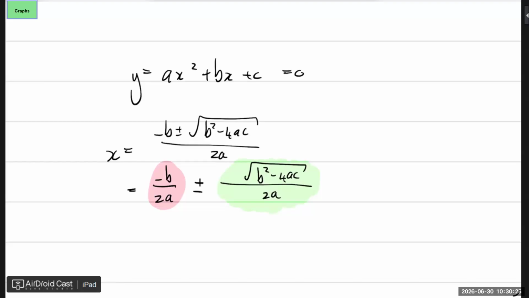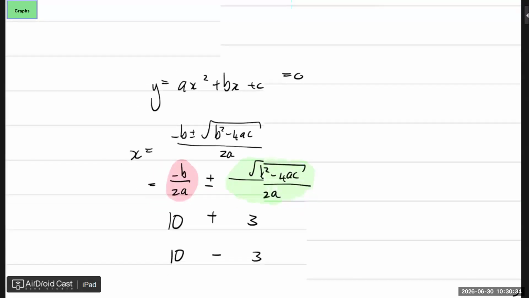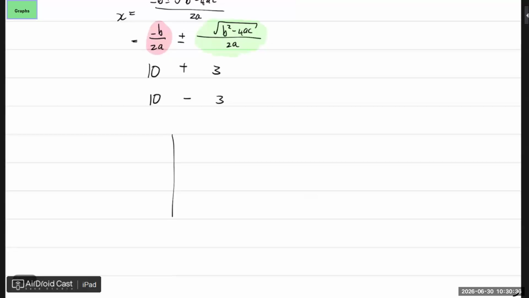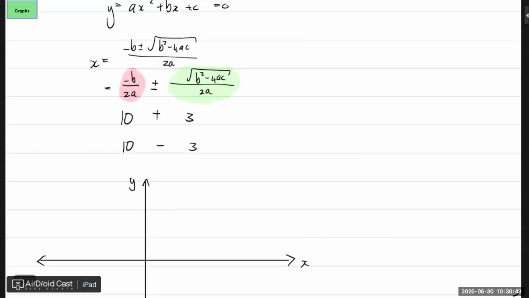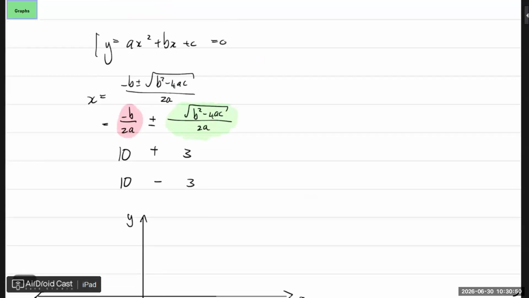Makes sense? It's like saying 10 plus 3 or 10 minus 3. So think of it like this. If you have the x-intercepts, because remember, we are equating this to 0.